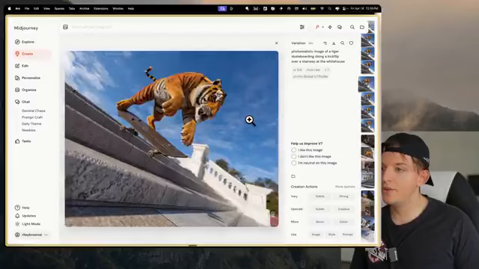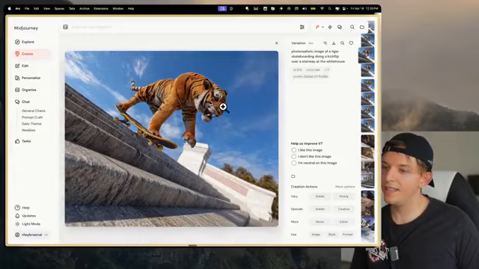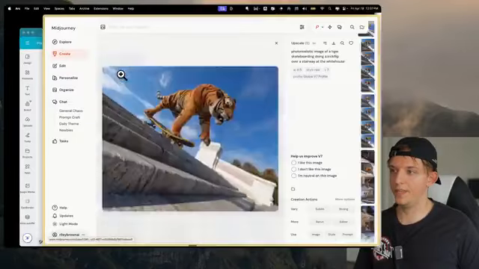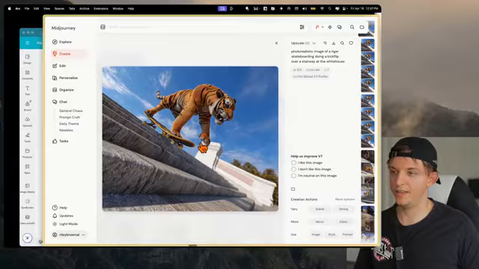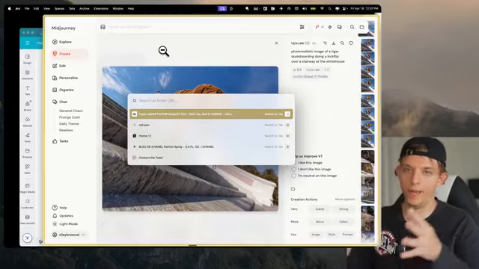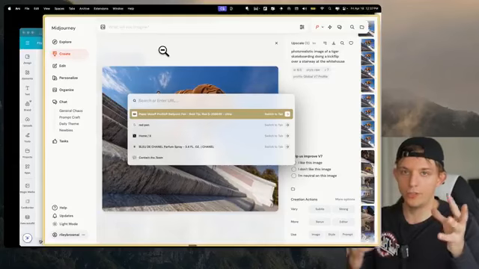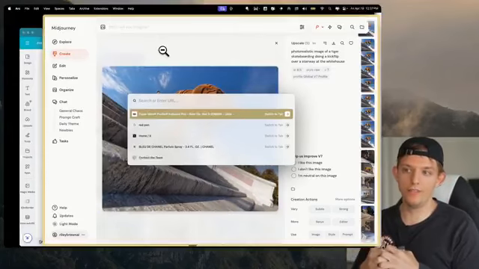Okay, so this is pretty cool. So we have these images here of this tiger, and let's go ahead and upscale this one right here. Okay, so we got our upscaled image. This looks really cool. Let's go ahead and save this image. Now what we can do, let's actually move on to video. And we're going to be going back and forth from images to video because they're very much related. And so we're about to just mix images, video, and sound to create high quality videos.